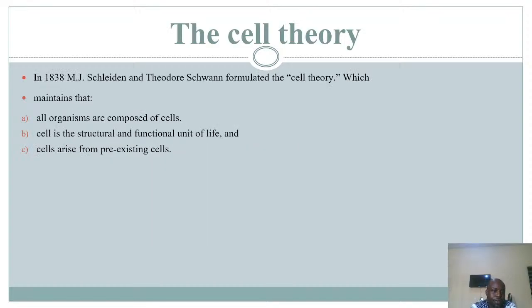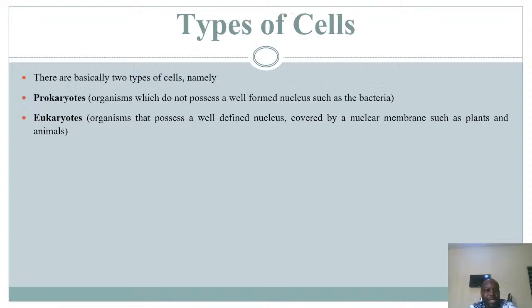The cell theory, as proposed, is made up of three statements. One, that all organisms are composed of cells, that the cell is the structural and functional unit of life, and that all cells come from previously existing cells. There are basically two types of cells, the prokaryotic cells and the eukaryotic cells.